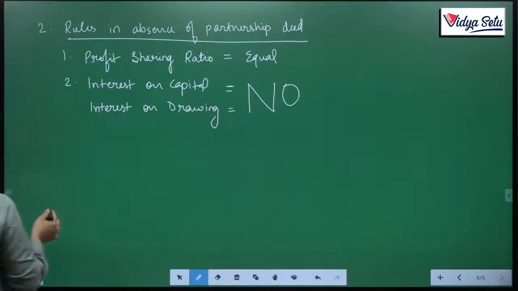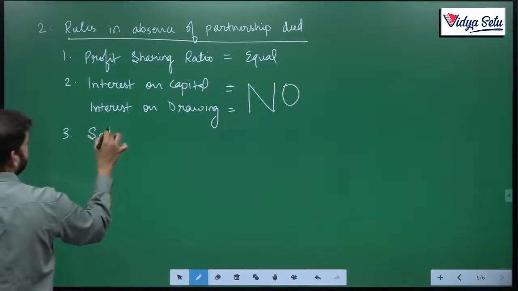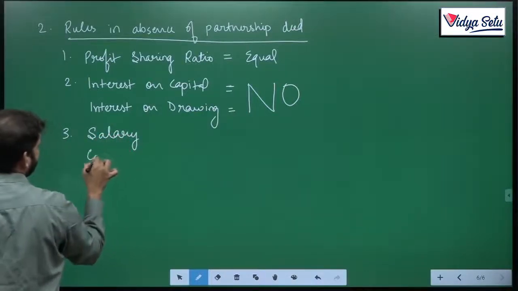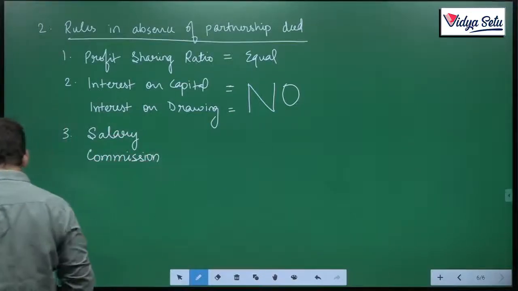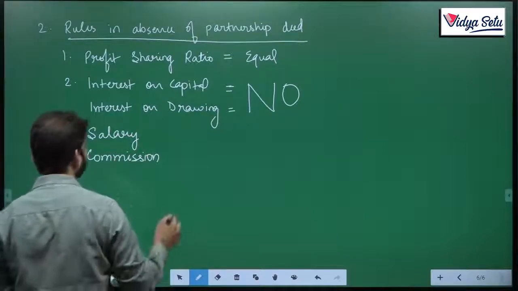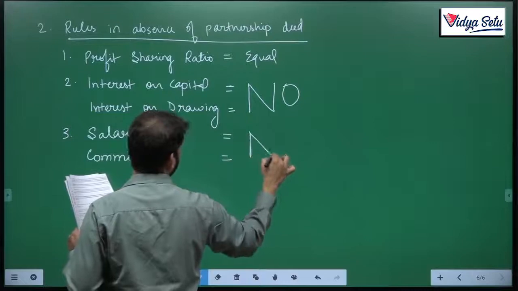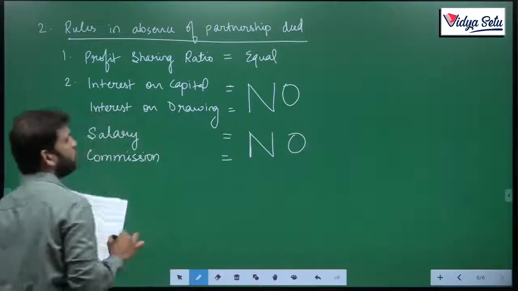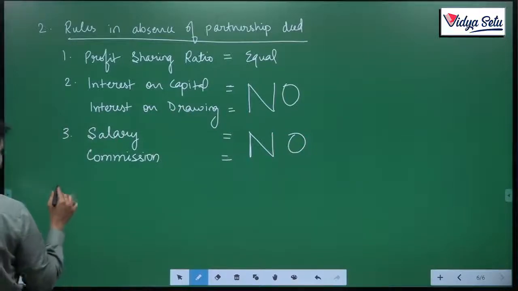No interest on capital, no interest on drawings. Third, salary, commission, this also. No salary, no commission.